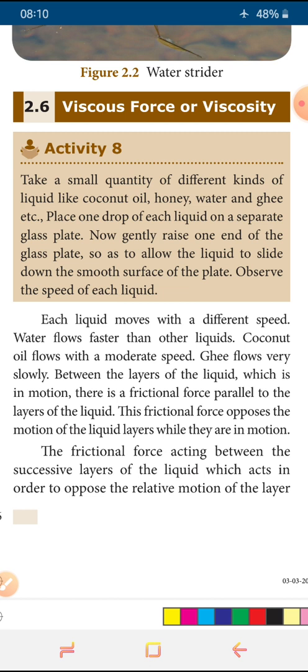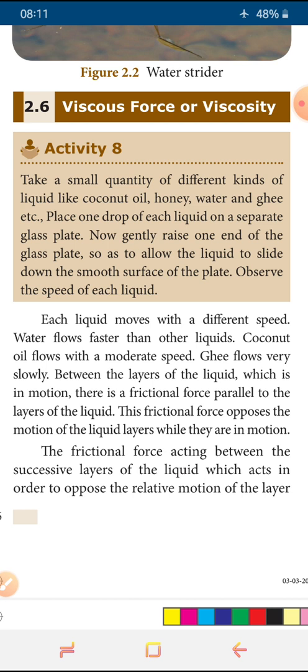And now we are raising all the four plates. One end is raised and the next end is lowered. So when we are lowering the plate, the liquid drop starts to move downwards. Okay, here